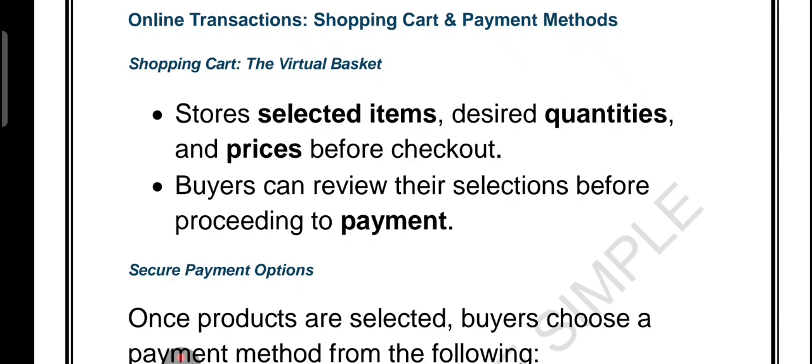So remember, m-commerce means mobile-based buying and selling. There are three stages: pre-purchase, purchase and delivery. And three steps: registration, online order placement and payment. All the payments are secured with encryption for safety.